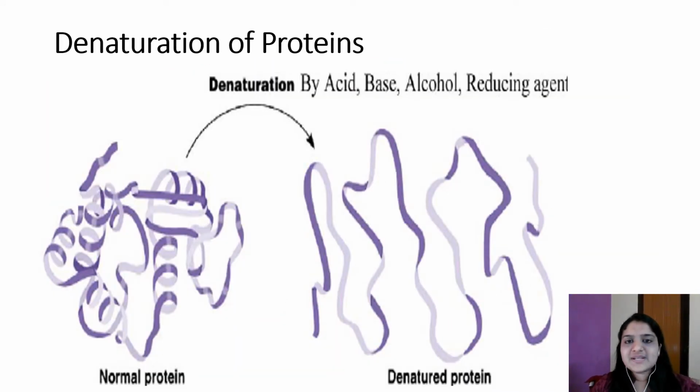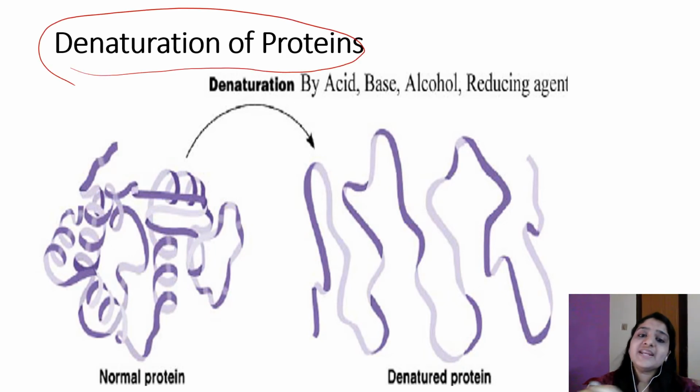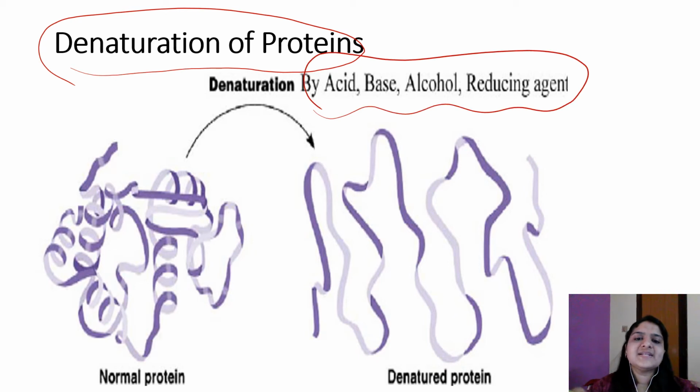So till now we discussed the various structures of proteins: primary, secondary, tertiary and quaternary. Now let's discuss a property of proteins, that is denaturation of proteins. So what do you mean by denaturation? As the name implies, when you denature the protein by adding denaturing agents like acid, base or alcohol, a normal protein is converted to a denatured protein.